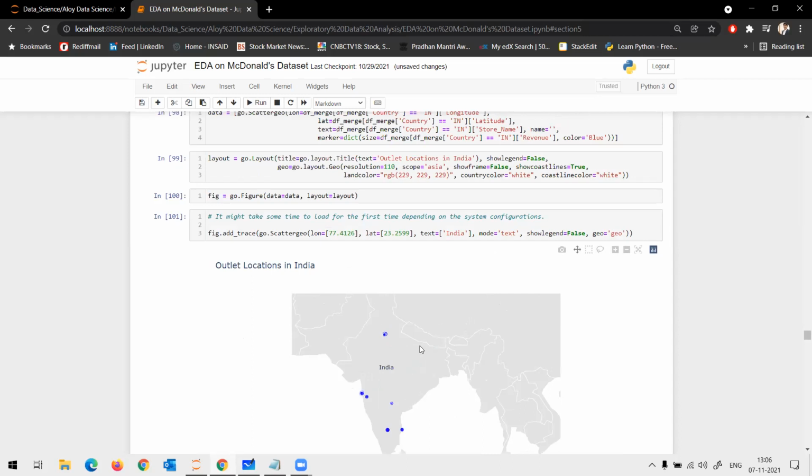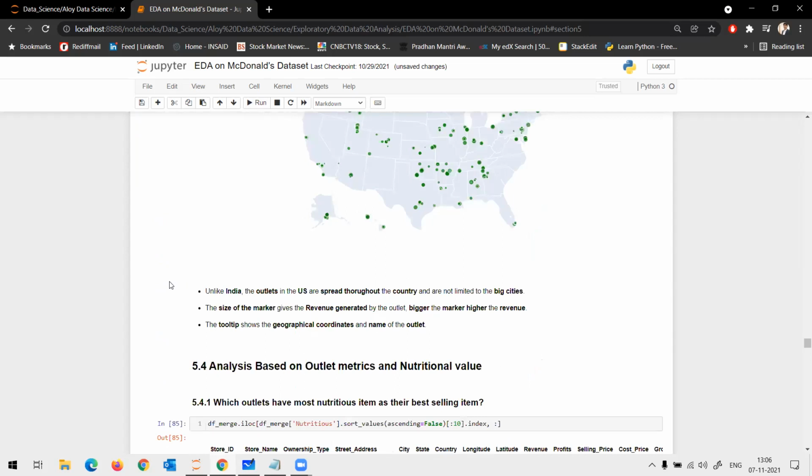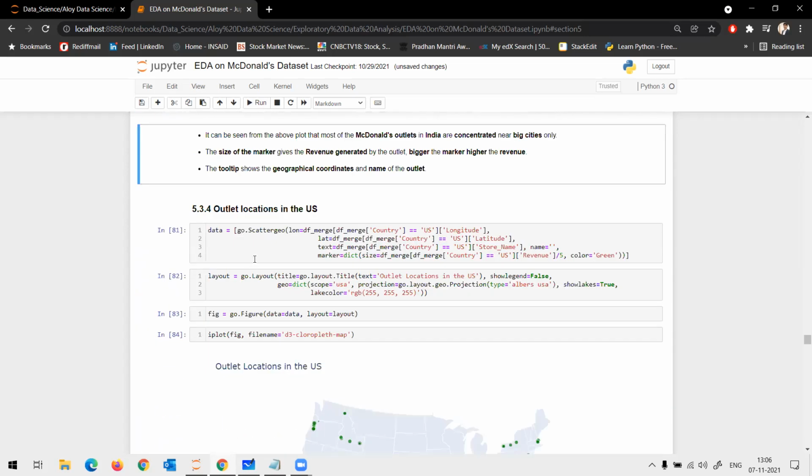So what you can suggest, one of the points to conclude or one of the actionable insights, would be to open stores in different states, basically the smart cities in the particular state. Are you guys with me? Yes, sir. So this is where I stop my conclusion here. I mean my analysis here.